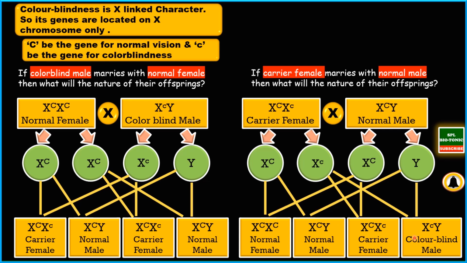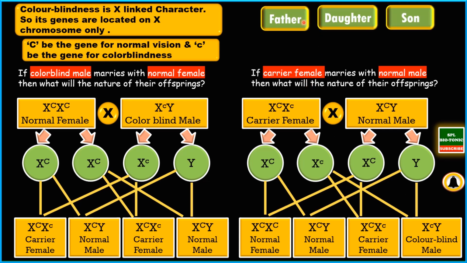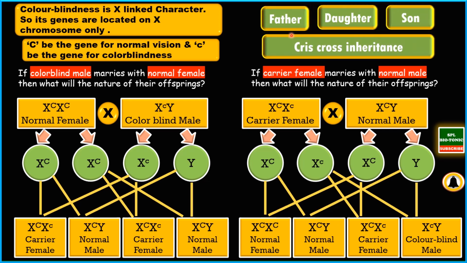So students, if you understand the pattern of inheritance in this example, it is going from this father to daughter to grandson. How is it going? From father to daughter to grandson. So this type of inheritance is called criss-cross inheritance. Please make a note of it. So I hope you are understanding color blindness, which is an X-linked character, going from father to grandson through daughter. That is called criss-cross inheritance.